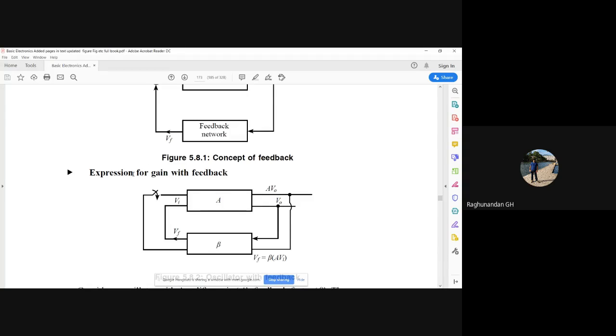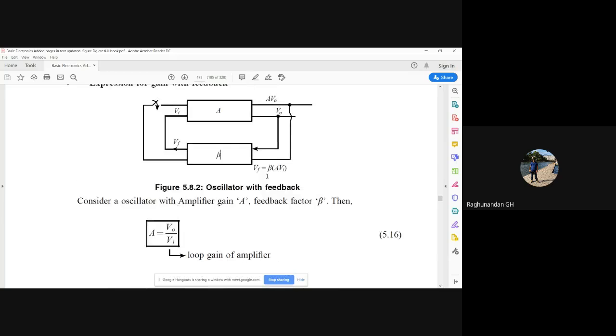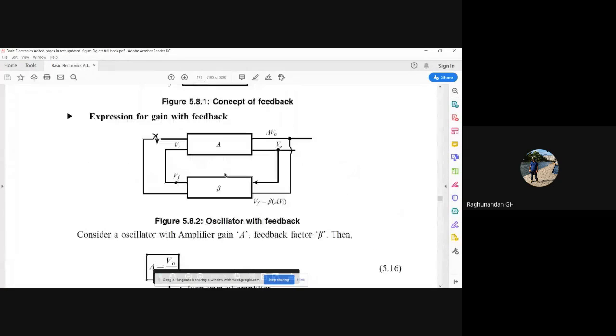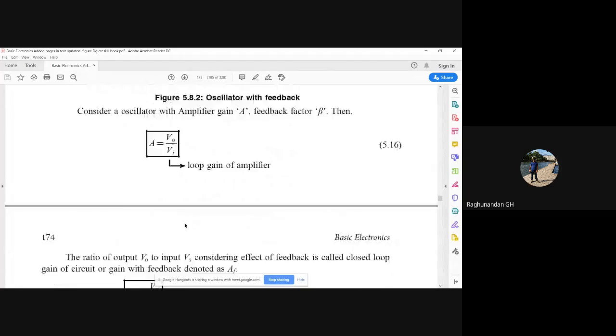So now the expression for gain with feedback. Whatever we have discussed in negative feedback, again, the gain formula, we will be deriving it here. So gain means output by input. A is equal to V naught by Vi. This is the V naught and this is Vi. So this is the loop gain of the amplifier. Loop gain means what we are getting by considering only the amplifier. After that, with feedback.